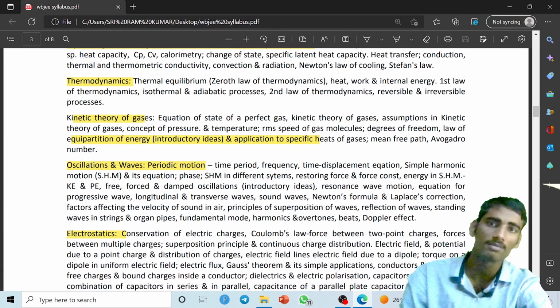Next important topic is thermodynamics. From thermodynamics you have to study thermal equilibrium, that is, the zeroth law, first law and second law. Then heat, work and energy, and the first law of thermodynamics, which I have already mentioned.